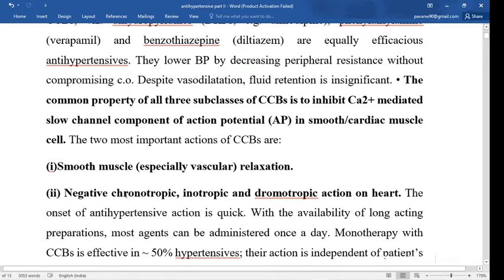Chronotropic means heart rate, so negative chronotropic means decrease in heart rate. Inotropic means decrease in the force of contraction, and dromotropic means conduction from the SA node to the AV node. So all these calcium channel drugs have negative chronotropic, inotropic and dromotropic action on the heart.